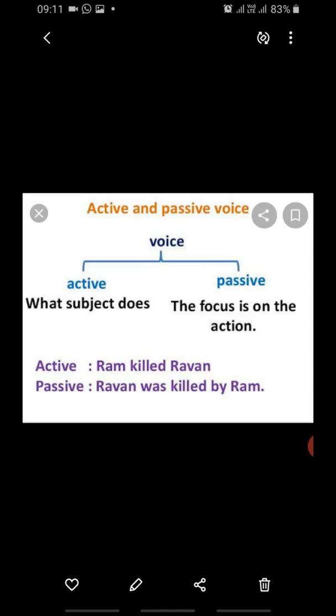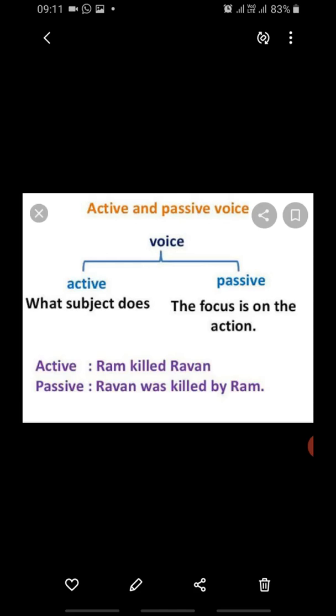Okay, so now here is an example also. In active voice, Ram killed Ravan. राम ने रावण को मारा था. This is an active voice. Okay, what the subject does. In this sentence, Ram is the subject here.